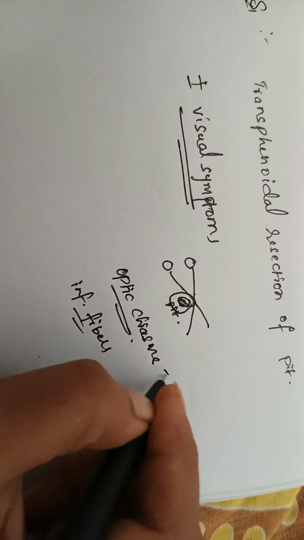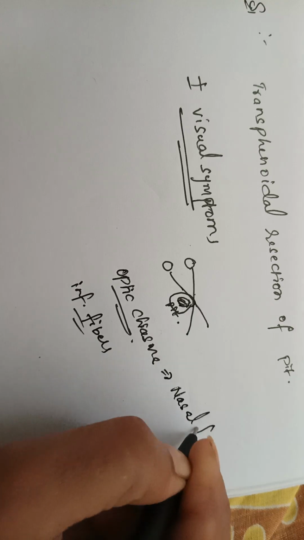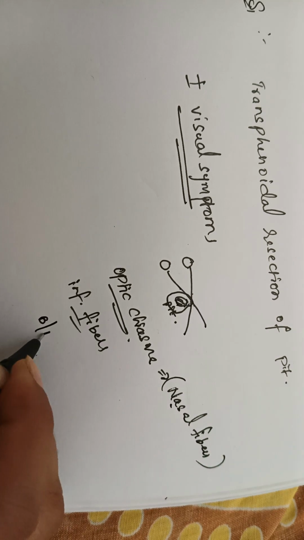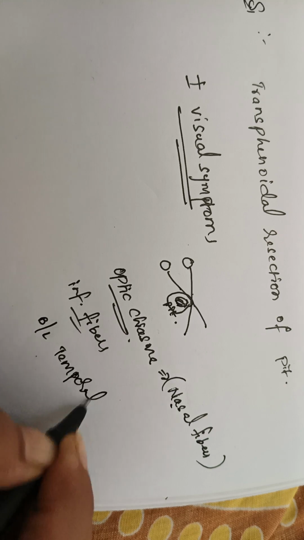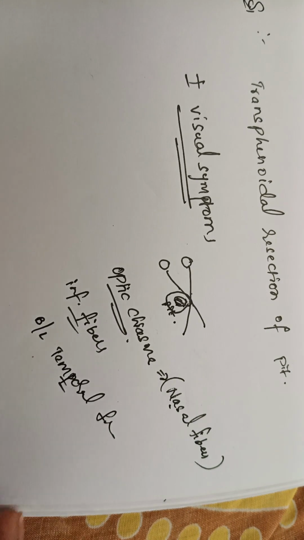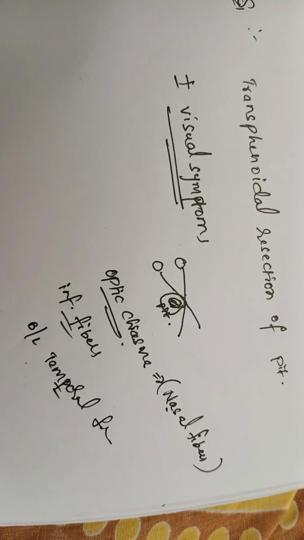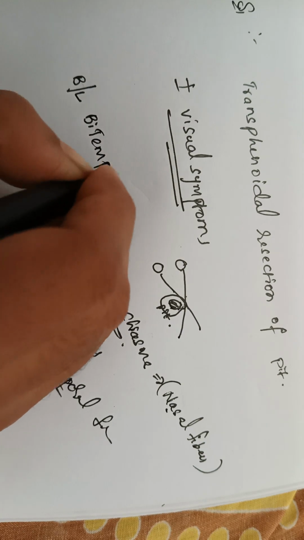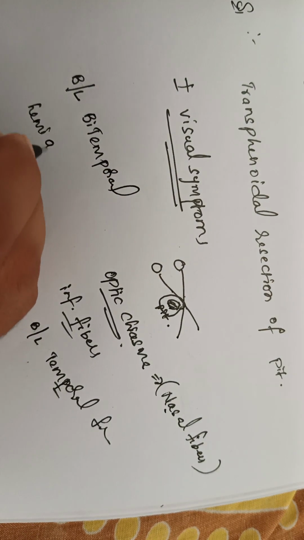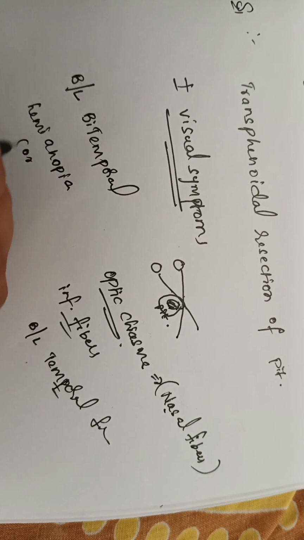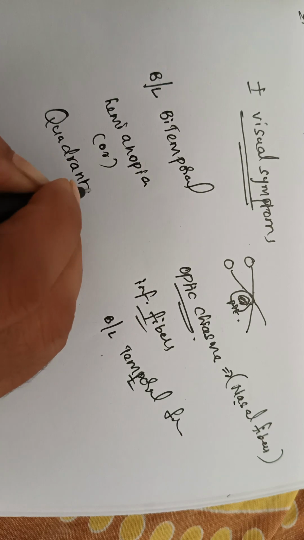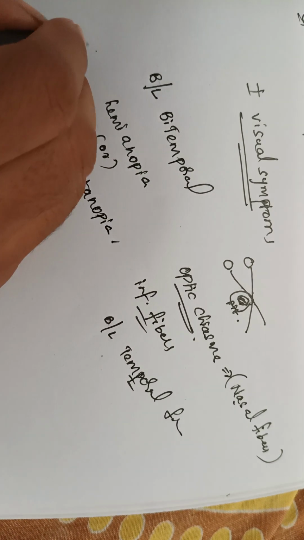So in optic chiasma, what will you have? Nasal fibers. So what happens in the visual field? Temporal fields are affected. Bilateral temporal fields are affected. So patient may present with bitemporal hemianopia or quadrantanopia if only inferior fibers are affected. How will you see hemianopia?